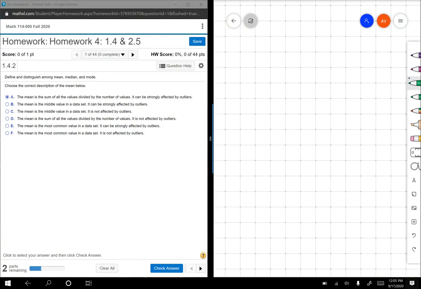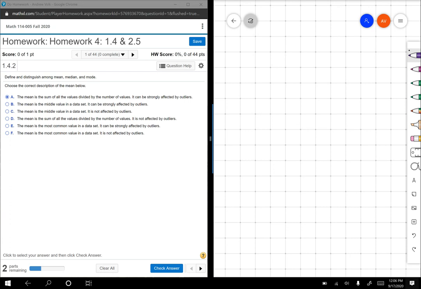All right, we're going to take a look at homework 4. We start with the definitions of mean, median, and mode. Mean, median, and mode are three measures of central tendency. The mean is the sum of all the values divided by the number of values, and it can strongly be affected by outliers.